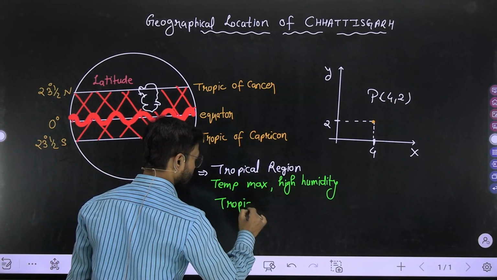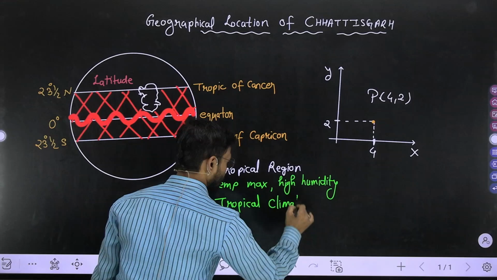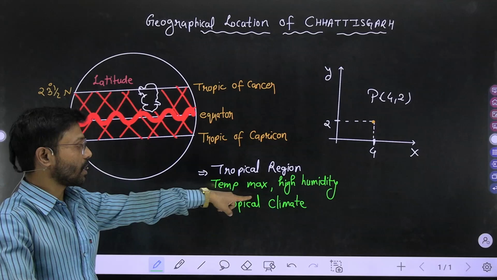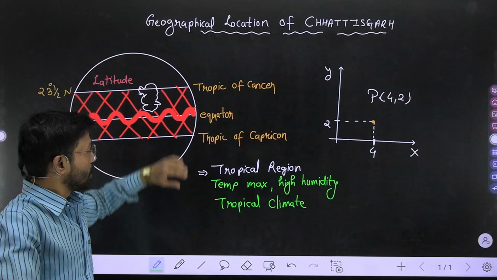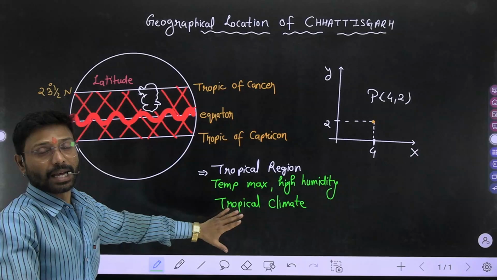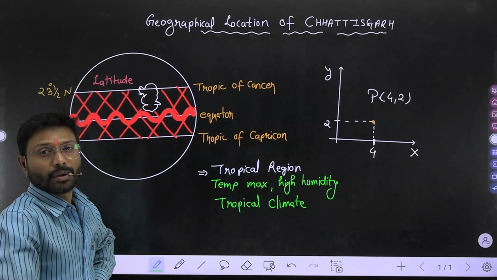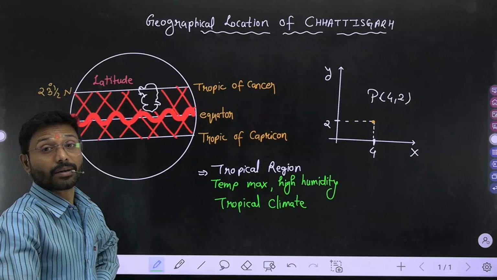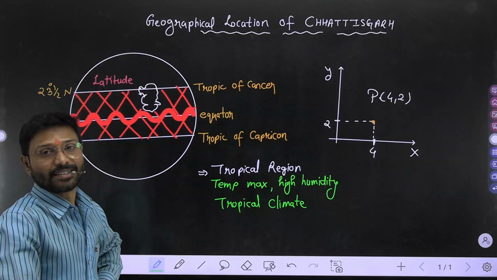Why? Because it is in between the two tropics with this characteristic, high temperature, high humidity. That's why this area has a climate named tropical climate. Why do you call it a climate but not a season?